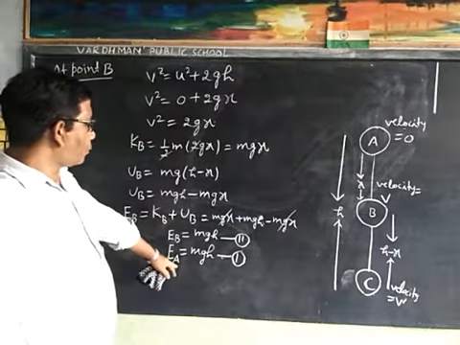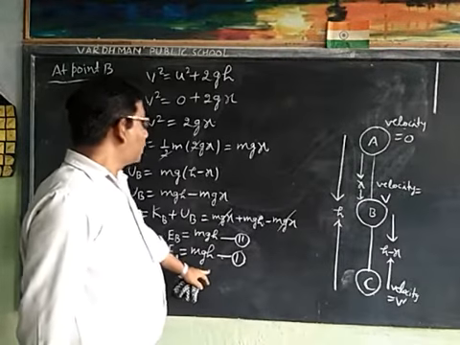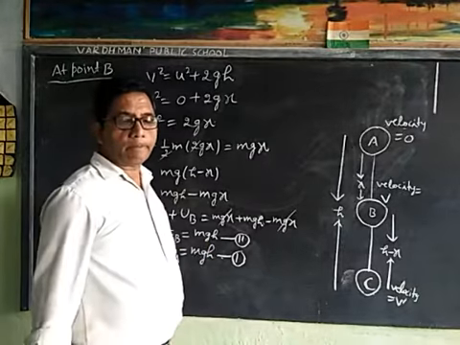We have already found total energy at point A is mgh, and also total energy at point B is mgh.